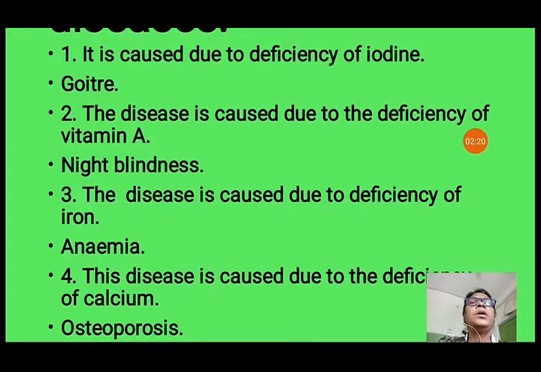Question number 3. The disease is caused due to deficiency of iron. We know due to deficiency of iron the disease caused is anemia. So I will write here anemia. Question number 4. This disease is caused due to deficiency of calcium. We know that osteoporosis is a disease that is caused in the bones. It is caused by the deficiency of calcium. So we will write here osteoporosis.